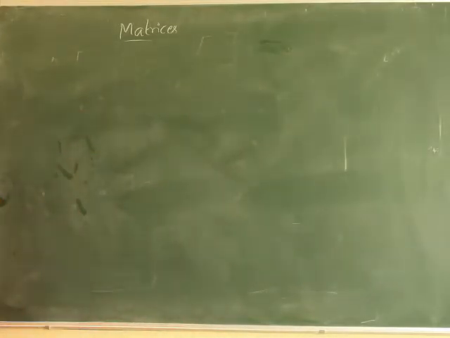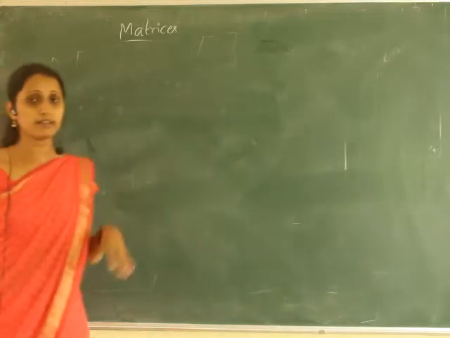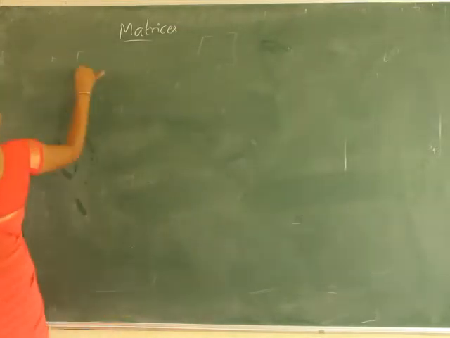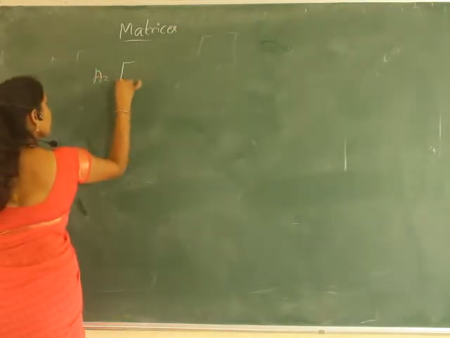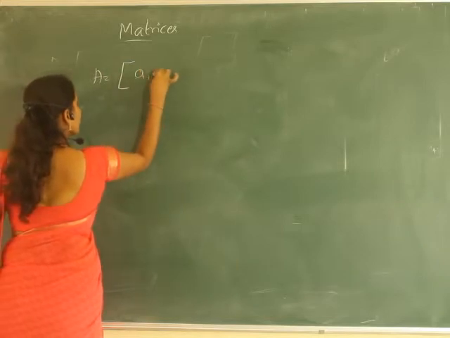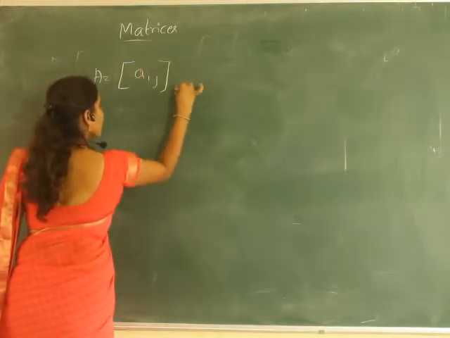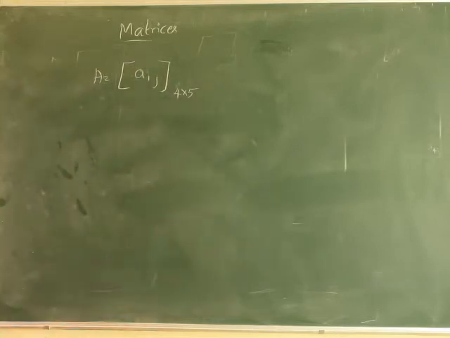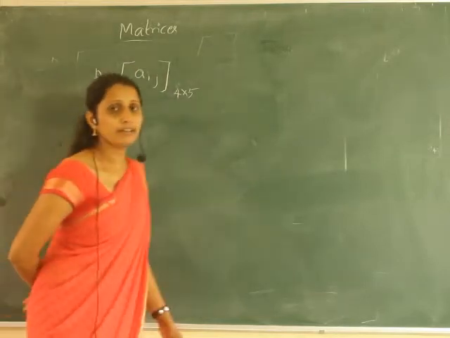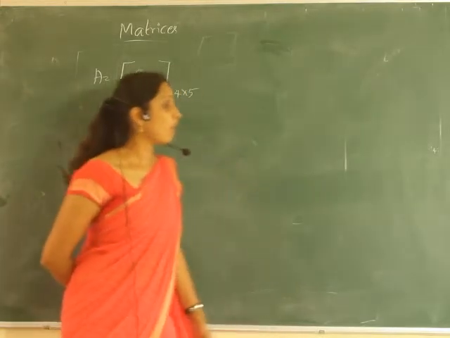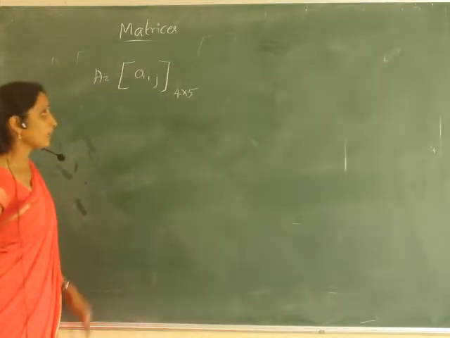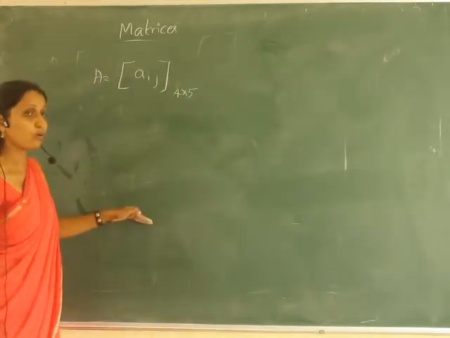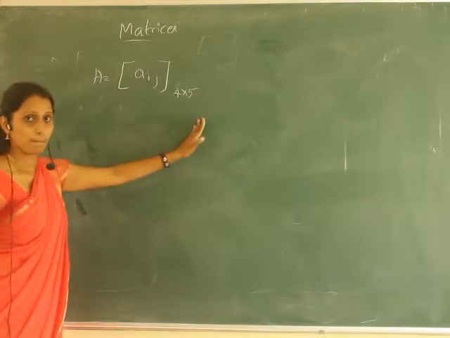Now suppose the order of a given matrix is given. A is a matrix, Aij of 4 cross 5, or 4 by 5. How many entries are there in this matrix? If the order is 4 by 5, that means there should be 4 rows and 5 columns.